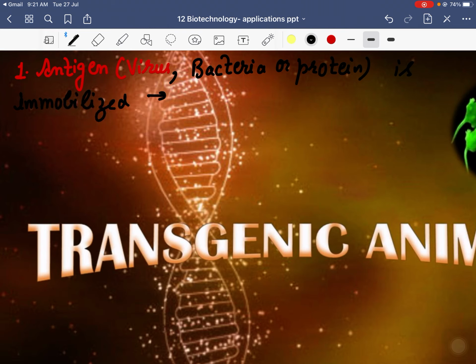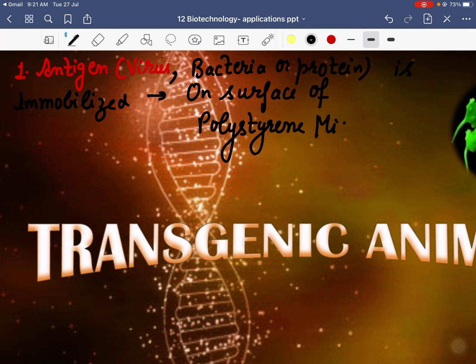And what is that plate known as? On the surface of polystyrene microtiter plate, right? So you have absorbed the antigen. किसके surface पे?